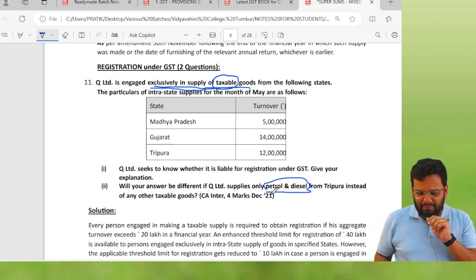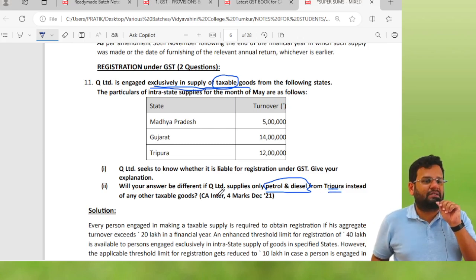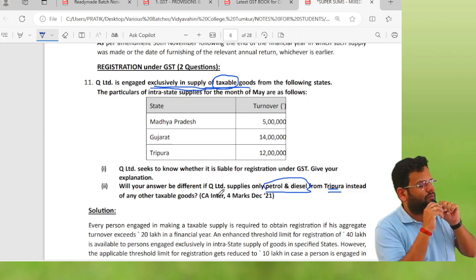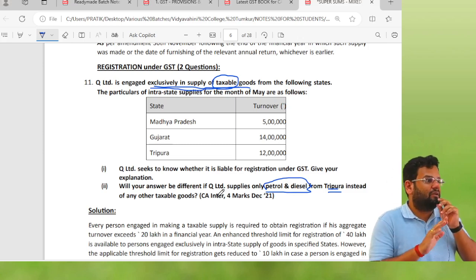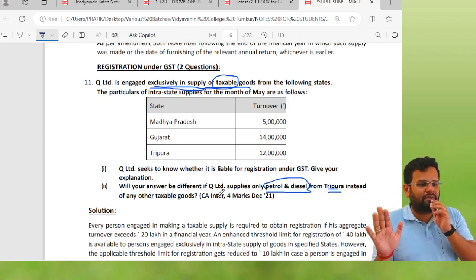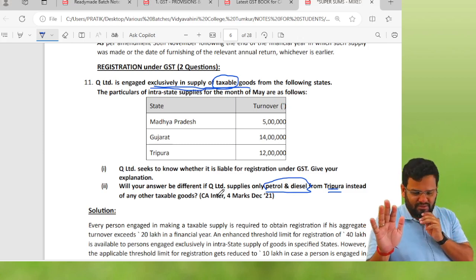So what's going to happen if that sale is done from Tripura instead of any other taxable goods? Then the aggregate turnover threshold limit will continue to be rupees 40 lakhs. So then you will not need registration in either of the states.